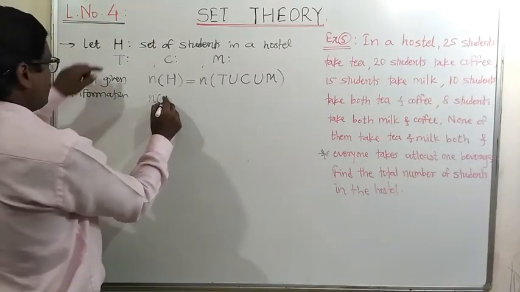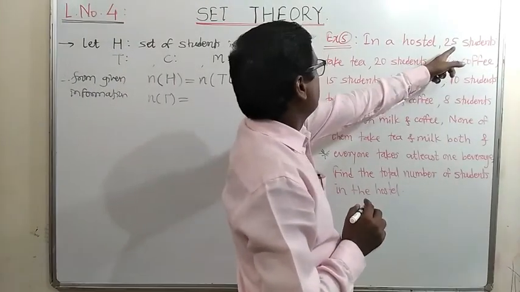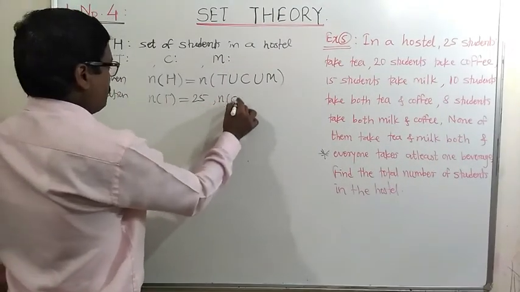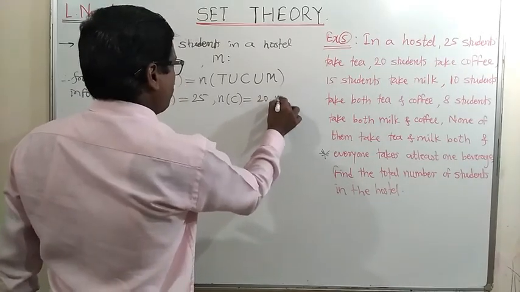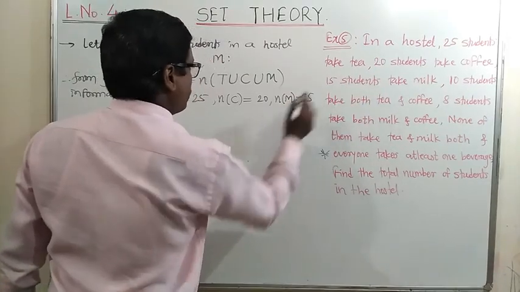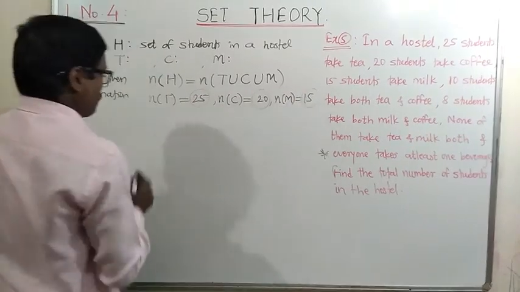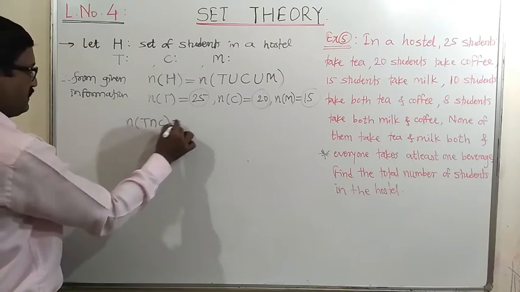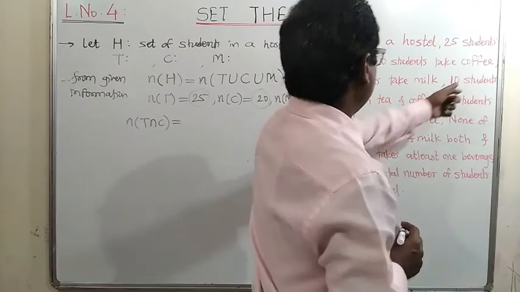The number of elements in set T, that is the total number of students who take tea, is 25. The number of elements in C, who take coffee, is 20, and the number of elements in M, who take milk, is 15. These three numbers are given: 25, 20 and 15. Now the number of elements in T intersection C, that is tea and coffee, is 10.